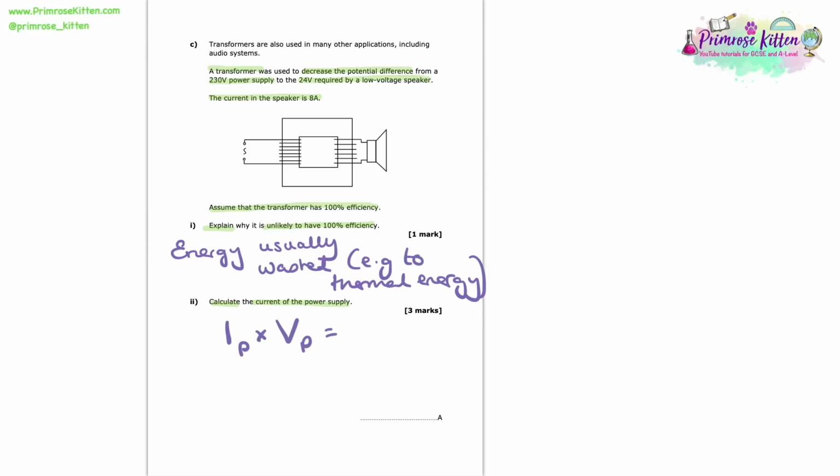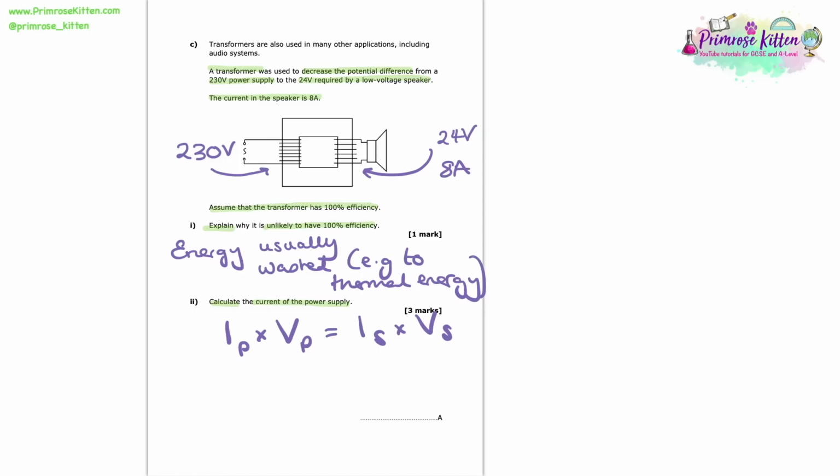It's going to be potential difference across the primary coil times the current in the primary coil equals potential difference across the secondary coil times the current in the secondary coil. And I've written this here in the IV notation just because it's easier to write, and it would be much easier for you in your exams to use that notation as well. Now let's not forget that the primary coil is the first coil, the one attached to the power supply, and the secondary coil is that second coil attached to the speaker.